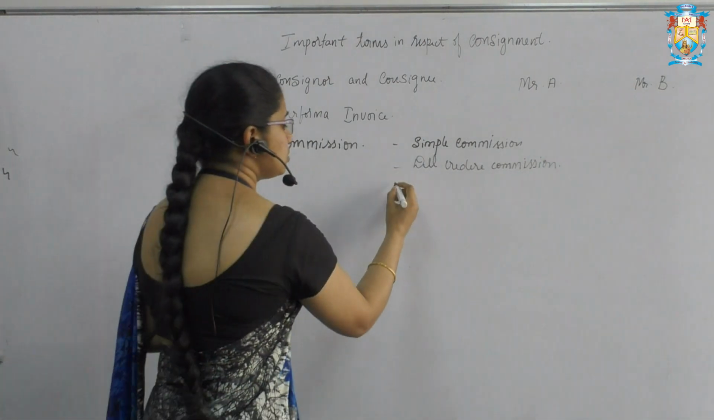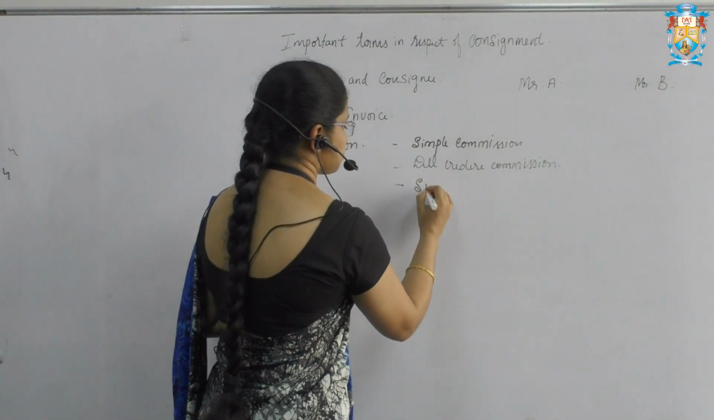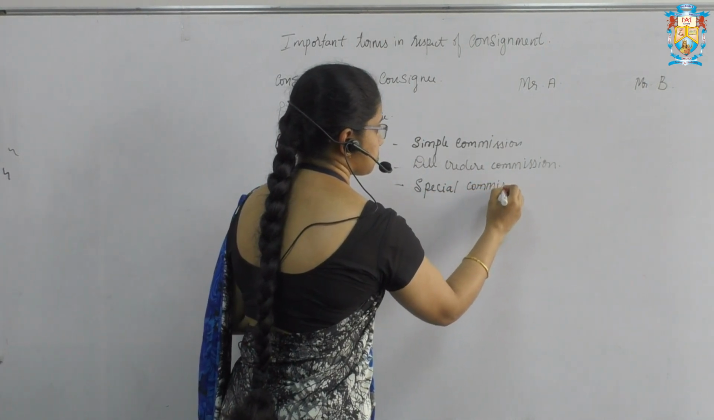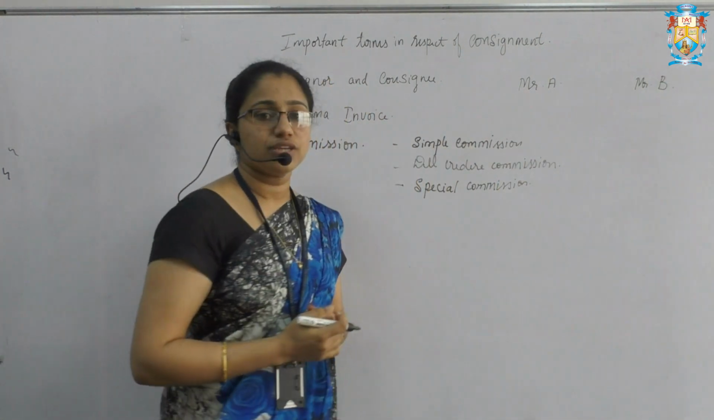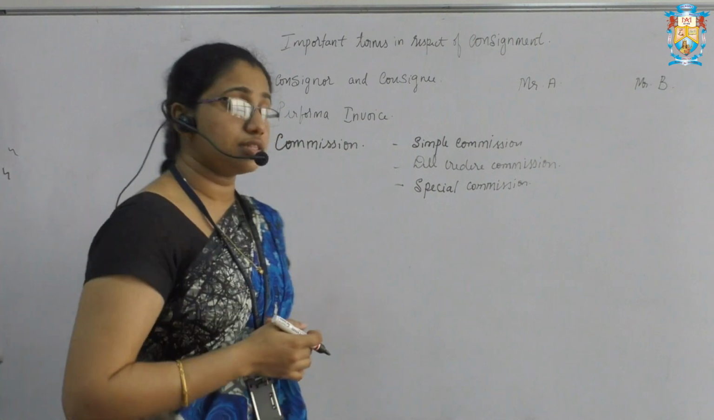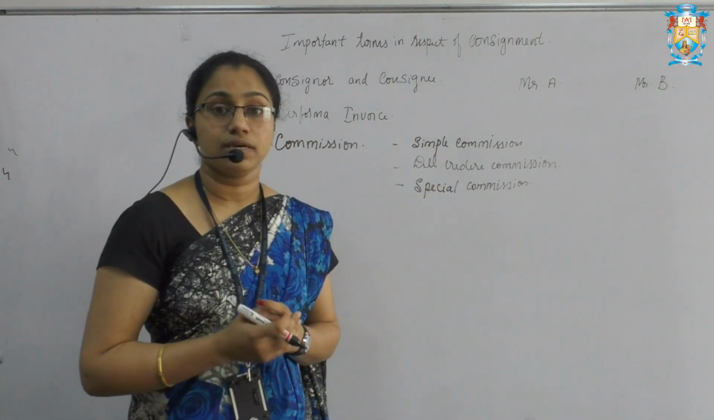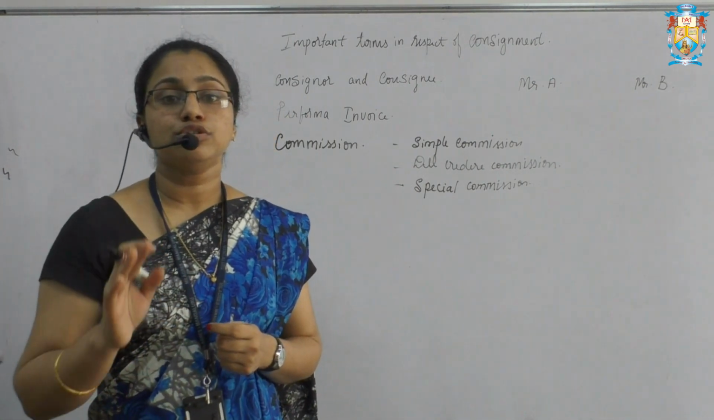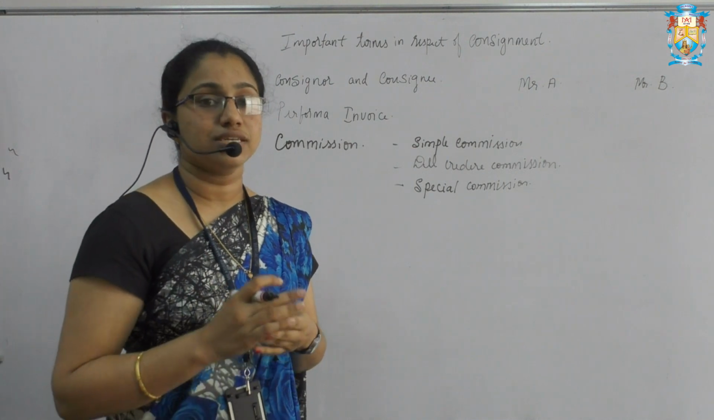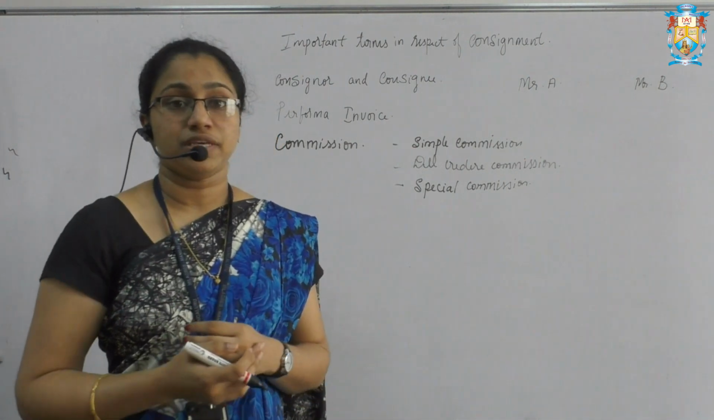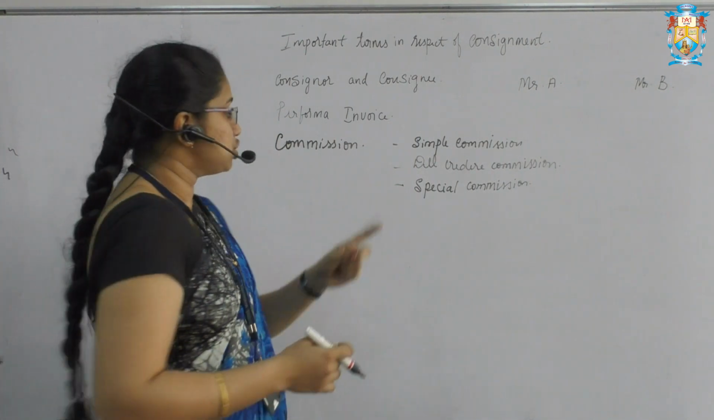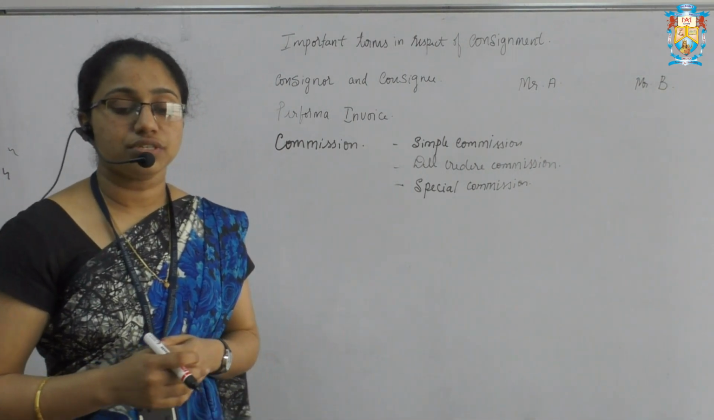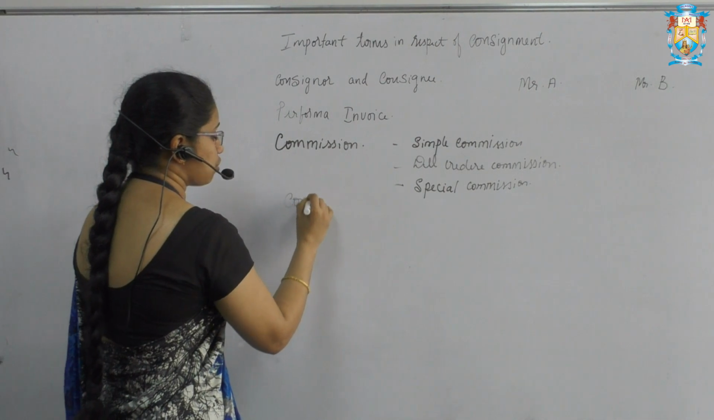And the next one, third point, is special commission. Special commission is nothing but, over and above the simple commission, an extra commission given to the consignee in order to push the sales or increase the sales. Whatever extra commission is given, we call it special commission. So these are the three types of commission. And the next term is consignment stock.